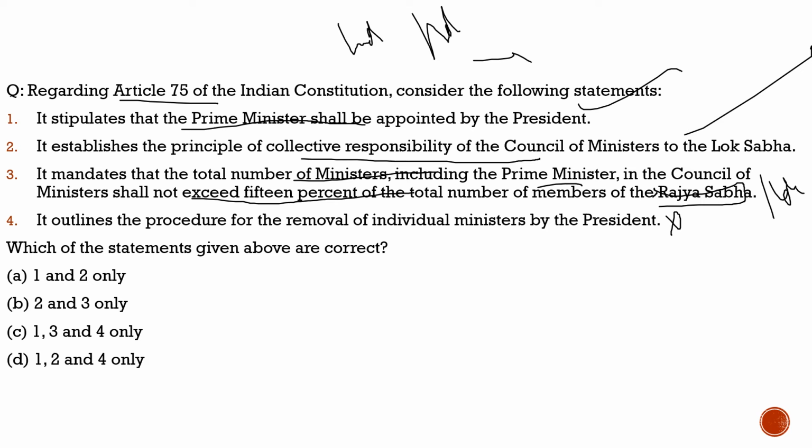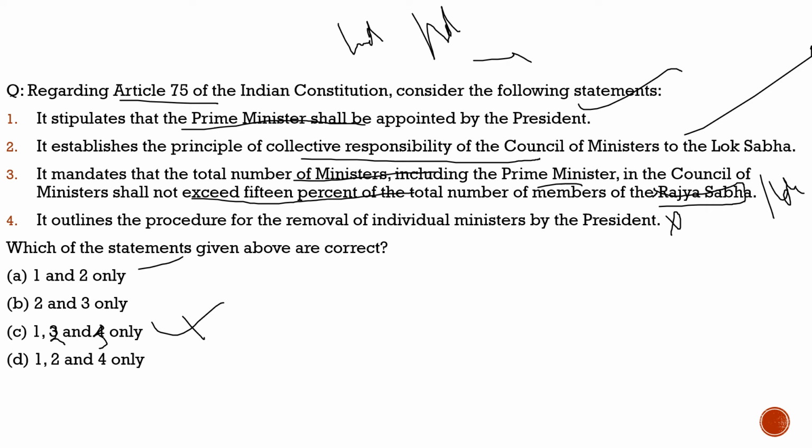So with respect to this question, what are the correct statements? Correct statements are statement 1, statement 2 and statement 3 only. Also here I had marked the options incorrectly. So the correct option would be option C. With this, sorry, statement 1 and statement 2 only. Basically option 3 is incorrect. So with this we understood Article 75 also.